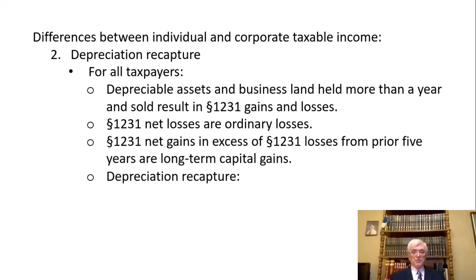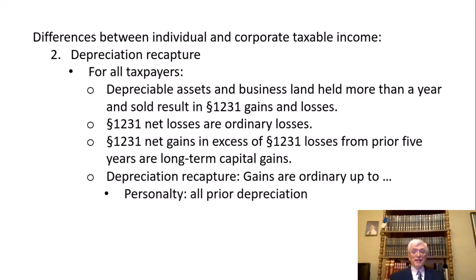Depreciation recapture, which is what we're talking about here, says, well, wait a minute, we're not going to call these 1231 gains and losses if it's depreciable property. Gains are ordinary, not Section 1231 gains and losses, up to, if it's personalty, machinery and equipment and other non-real property, all prior depreciation. So gains up to any prior depreciation is ordinary, not capital.